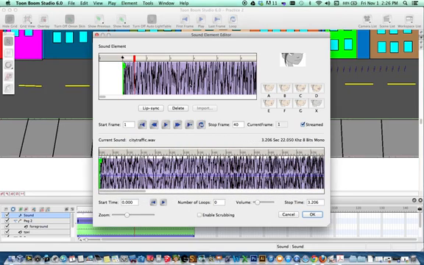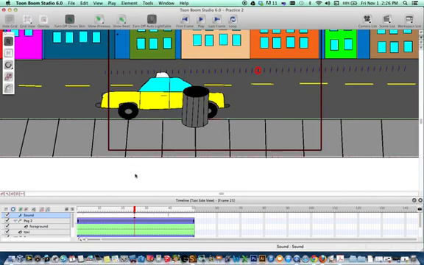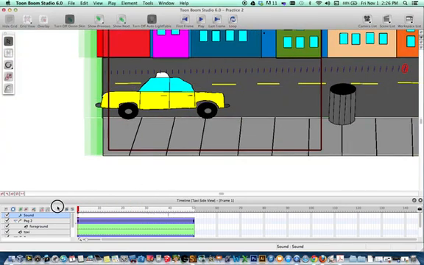So that's something you can fool around with yourself later on when you do sound effects in your own cartoon. And I'm pretty confident that there's other ways to get rid of those dead spots or dead air. For now, what I want to do is move on to the next scene. Or no, excuse me, we're gonna add the car engine to this scene as well. So we'll actually have two sound effects played in this scene.